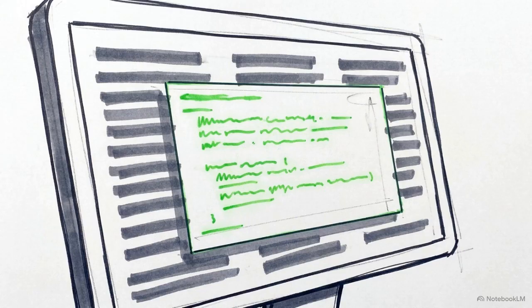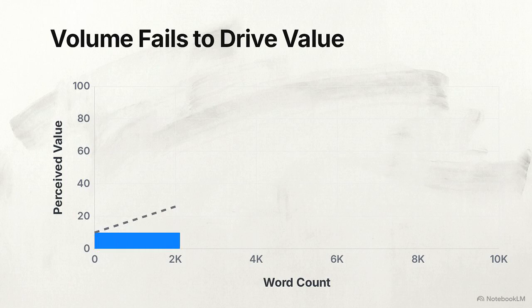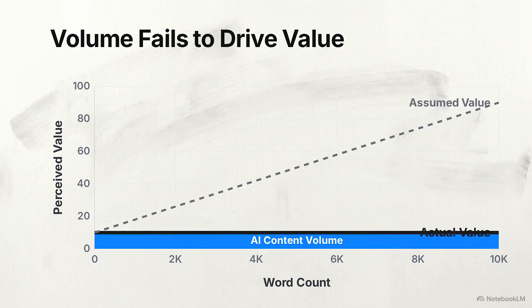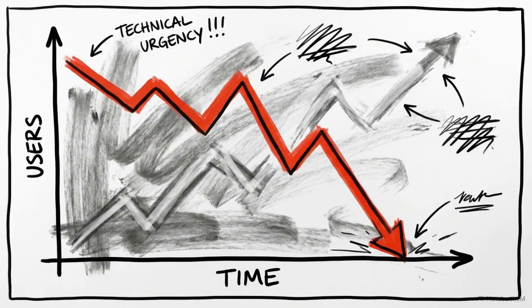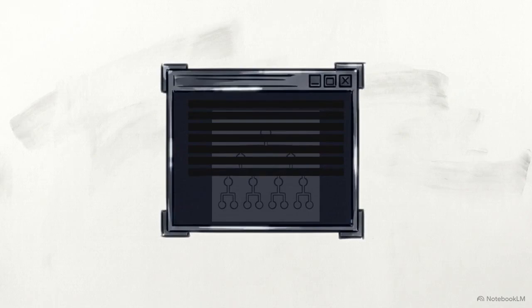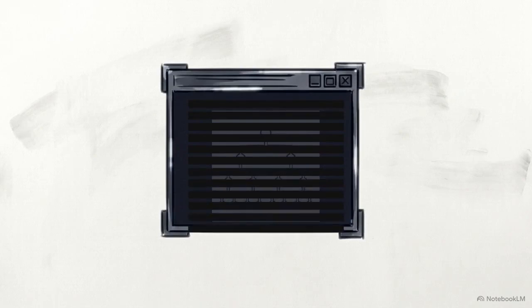The current industry response is to solve this invisibility by prompting models to humanize text. Agencies are spending thousands trying to force AI to write more, assuming that higher word counts equate to higher value. The data suggests this approach is failing. Adding more words to a prompt typically results in a much larger volume of completely structurally homogeneous text. Structural homogeneity occurs when writing lacks deviation, friction, or unexpected syntax. Every sentence resolves exactly as a mathematical model predicts.